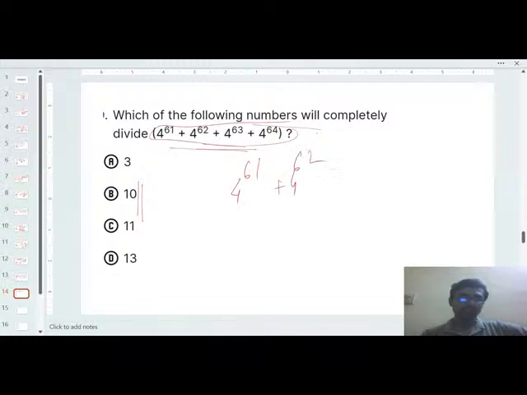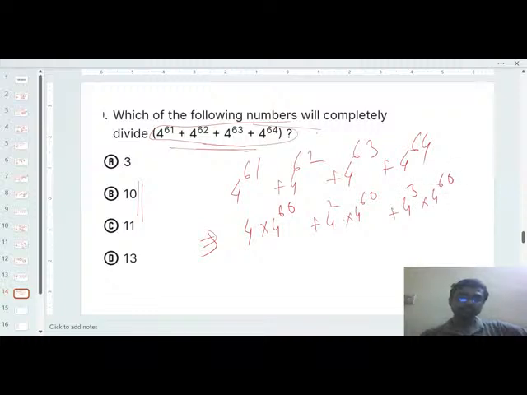You don't need to calculate all of these values. Just simply there is a trick. So what is the trick? See, 4 into 4 to the power 60, then 4 square into 4 to the power 60, then 4 cube into 4 to the power 60, then again 4 to the power 4 into 4 to the power 60.